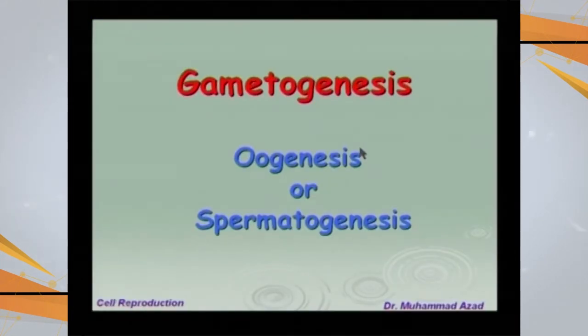Going on with the process of gametogenesis, that is oogenesis in female and spermatogenesis in male, the formation of male and female gametes. We have gone through the process of meiosis. Now this meiosis is going to occur only in the formation of germ cells, and these are gametes. Where are the gametes produced? In the gonads, and the gonad in male is called the testis, and the gonad in female is called the ovary.